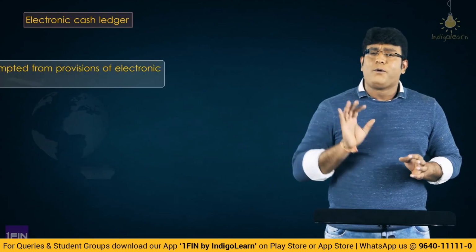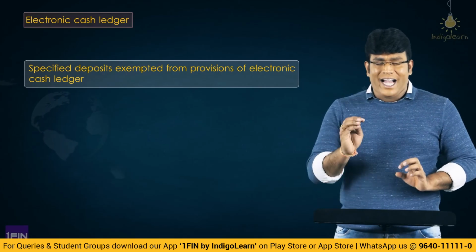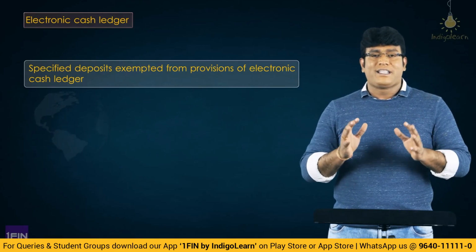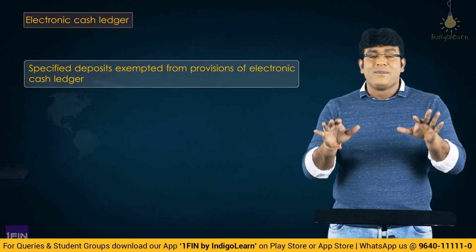One more interesting special point I want to discuss in relation to the concept of payment of duty, my dear friends. That is, similar to the concept of GST, they have introduced the concept of electronic cash ledger under customs also, through which whenever importer is required to pay any duty along with interest or penalty, whatever it is, he can pay that duty using electronic cash ledger. However, there are certain specified deposits which have been exempted from payment using cash ledger, and CBIC, that is Central Board of Indirect Taxes and Customs, have specified what are those cases which have been exempted from cash ledger.